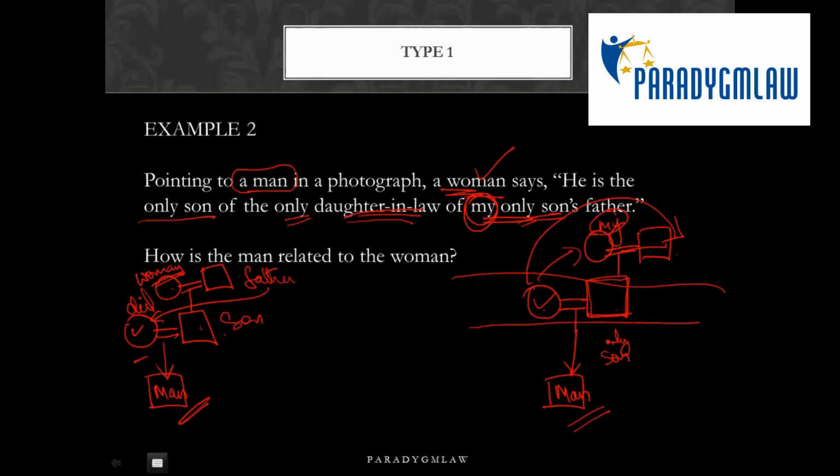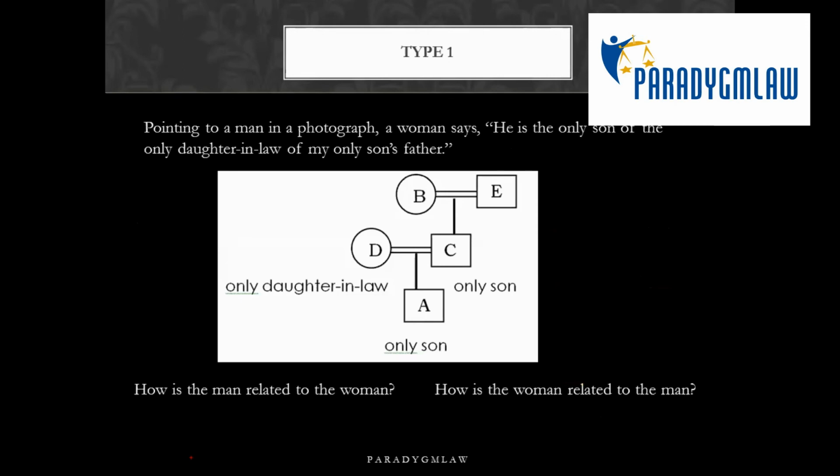Grandson. Grandson, yes. Everyone gets it? This is the only son for me, for the woman talking. This is the only son. So therefore I have only daughter-in-law. For my husband, she's the only daughter-in-law, correct? My only son's father is E, and therefore, how is this man related to this woman? A to B is grandson. How is the woman related? Grandmother. Okay, because the gender changes, right? He's the boy, so it's a grandson. This is the mother, grandmother. Okay.